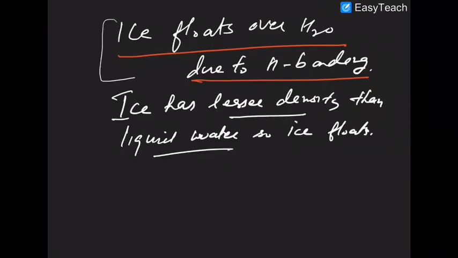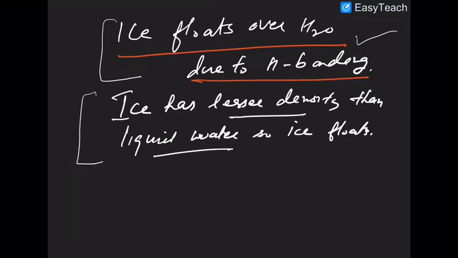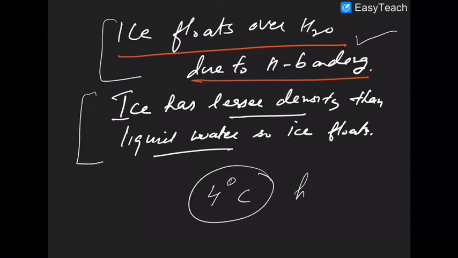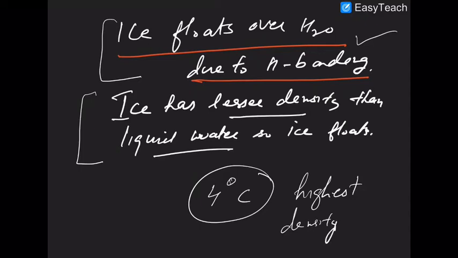Similarly, ice floats on water due to hydrogen bonding. Ice has lesser density than liquid water. You have to remember that liquid water has its highest density at 4 degrees Celsius. So water shows highest density at what? 4 degrees Celsius. Remember that. Sure about that? These things you have to memorize.